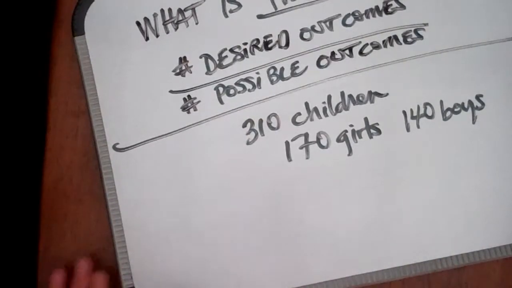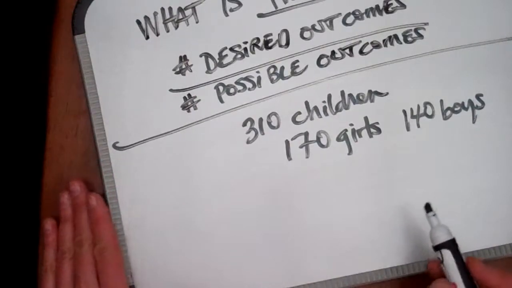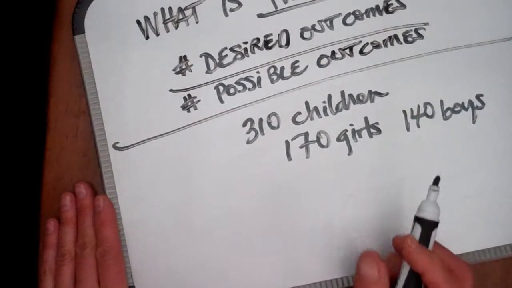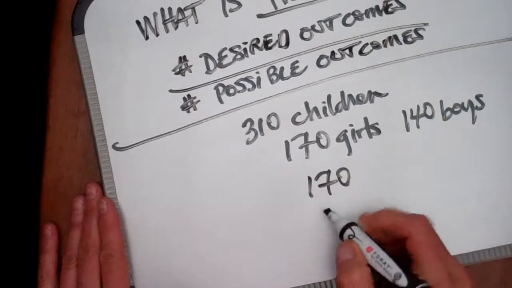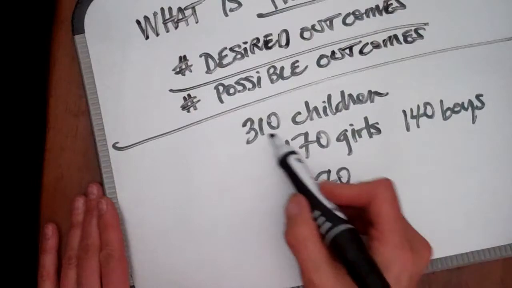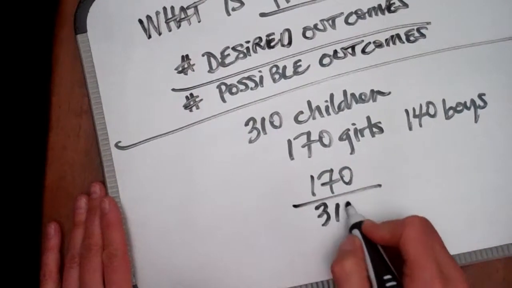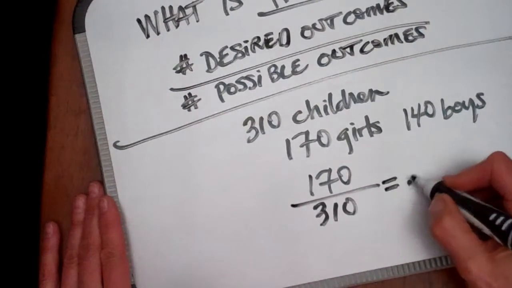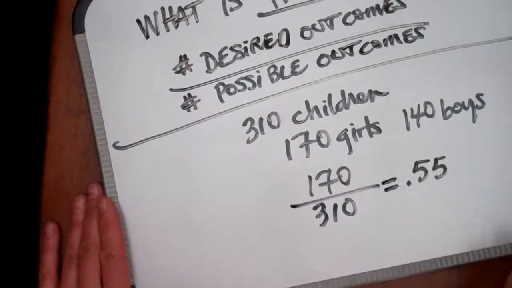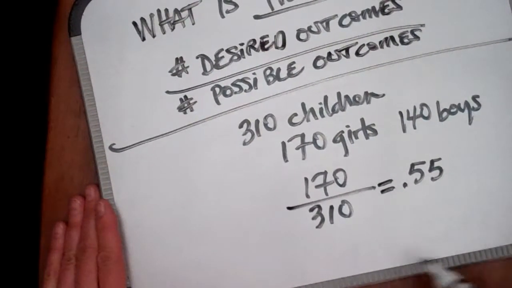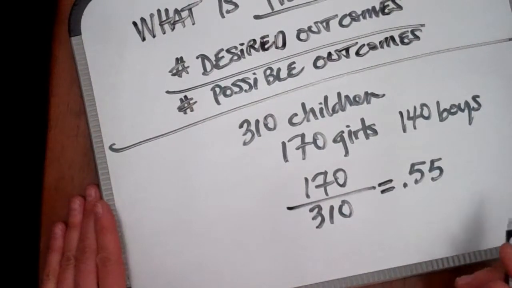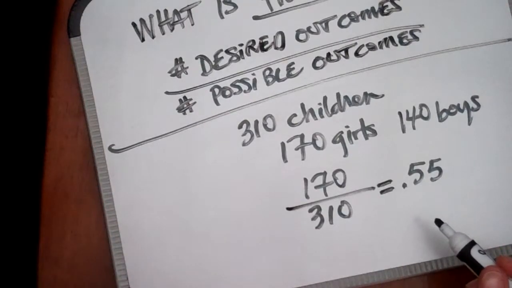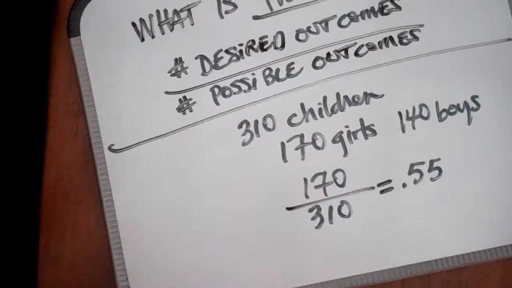Well, what's the total number of desired outcomes? The total possible desired outcomes is 170, right? Because there's 170 girls in this group of children. What's the total number of possible outcomes? Well, you could draw any one of the 310 children. If you do that calculation, you find that the probability of selecting a girl from this population of 310 children is 0.55, right?